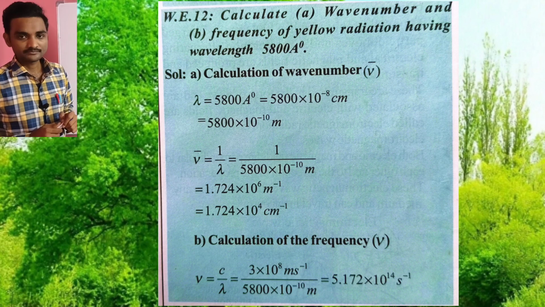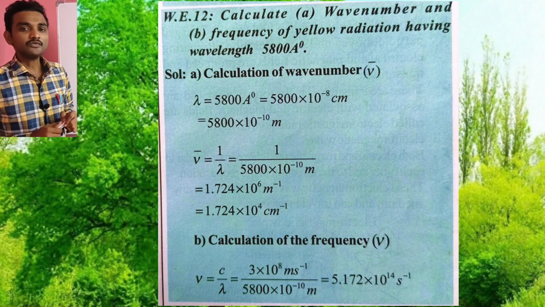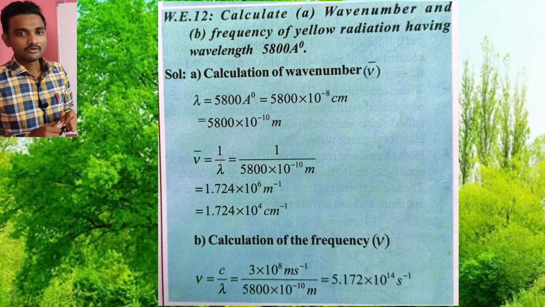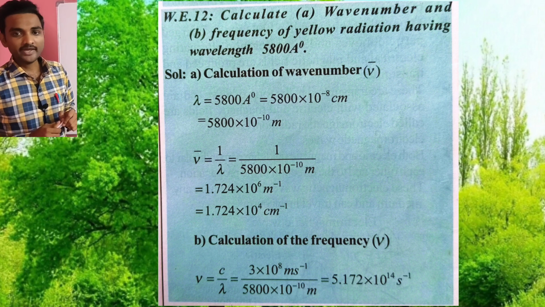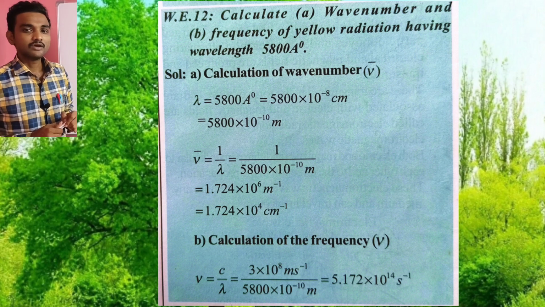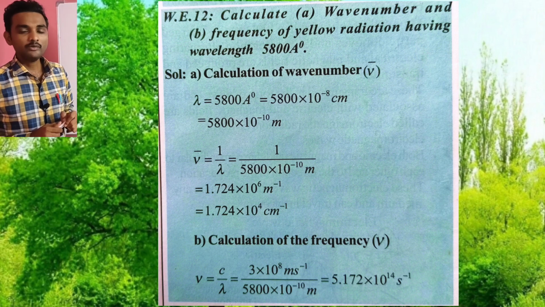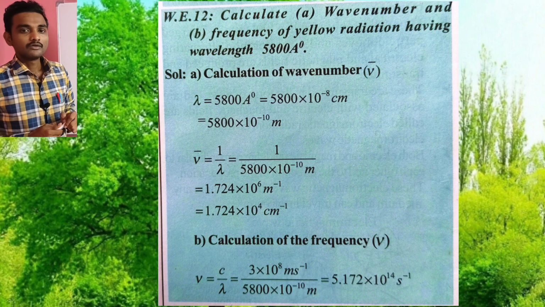Now we have to convert into centimeters. 1 angstrom is equal to 10 power of minus 8 centimeters. Then 5800 into 10 power of minus 8 centimeters, and if you convert into meters, then 5800 into 10 power of minus 10 meters.